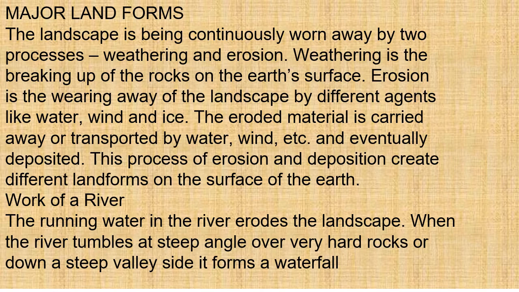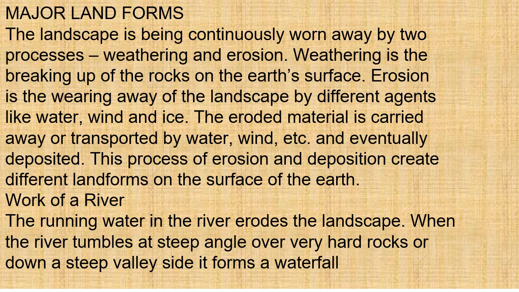And what is erosion? Erosion is the wearing away of the landscape by different agents. You have also studied soil erosion by wind, water and ice. So that is called erosion. The eroded material is carried away or transported by water, wind, etc. And when the material is eroded by water and wind, it eventually deposits also. So this process of erosion and deposition creates different landforms on the surface of the earth.